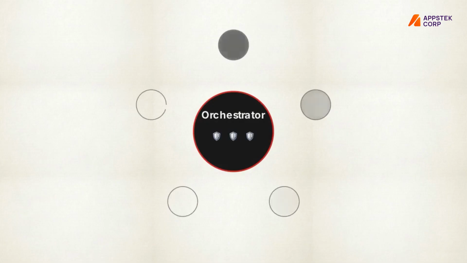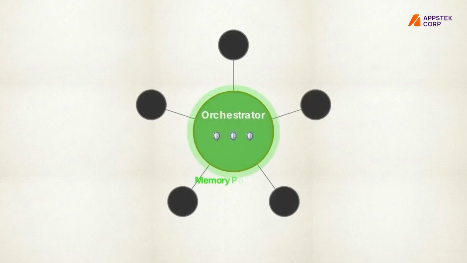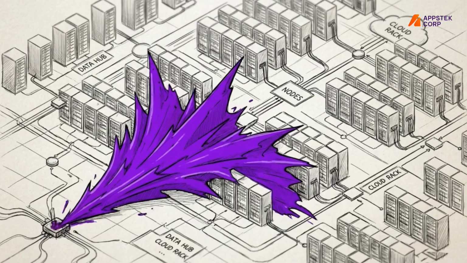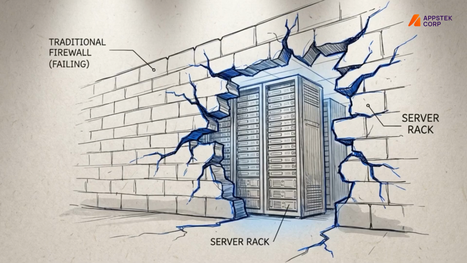An orchestration agent often holds the API keys for multiple downstream subagents. If that primary agent's memory is poisoned, the attacker gains control of the entire ecosystem. Memory poisoning combined with agent-to-agent communication turns a single isolated injected payload into a cascading, enterprise-wide compromise. Perimeter defense is no longer sufficient. Organizations must shift their focus to securing the agentic loop itself.